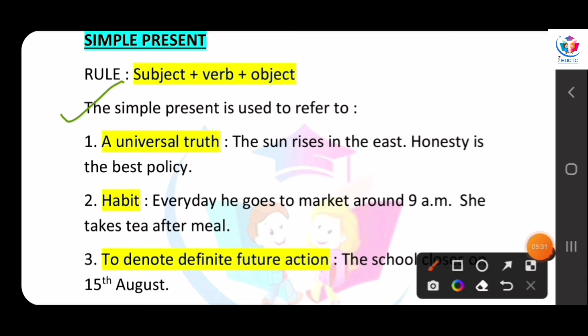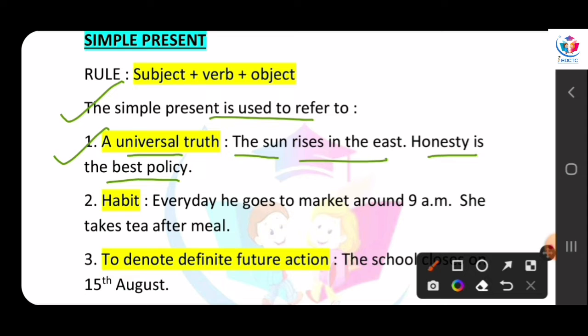The simple present is used to refer to many situations. Number 1, a universal truth. When we are talking about a universal truth, then we use simple present. Like, the sun rises in the east. Honesty is the best policy. The two sentences are talking about a universal truth. We all know the sun always rises in the east, right?